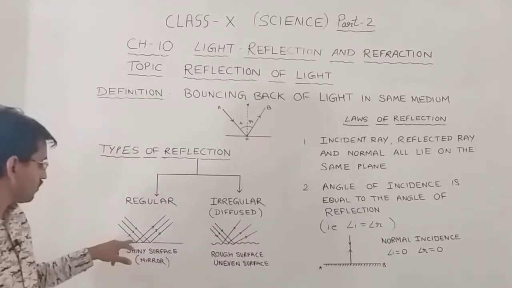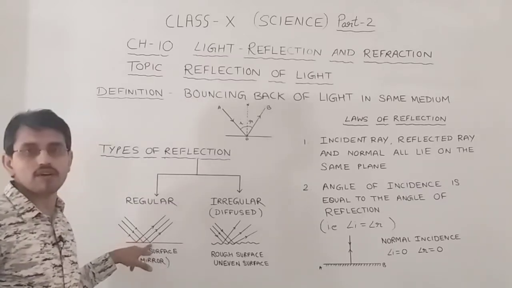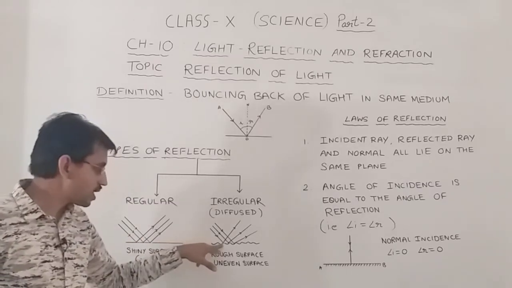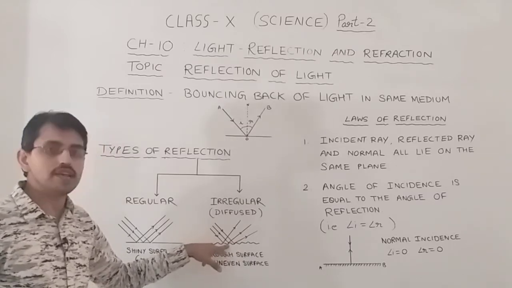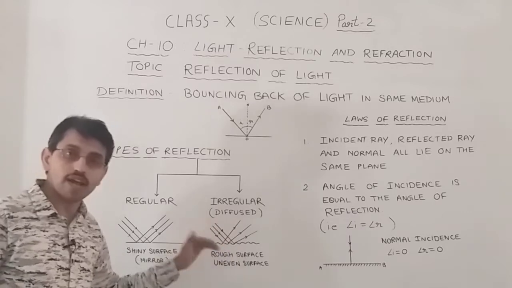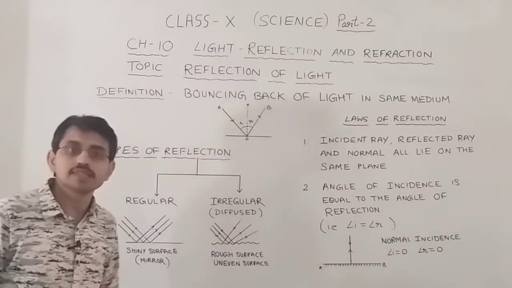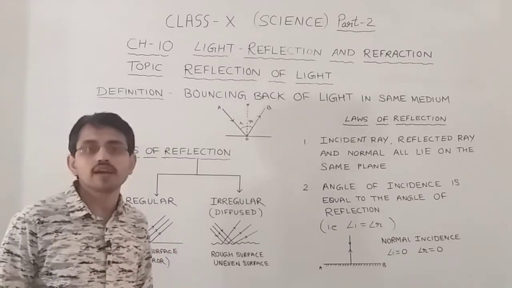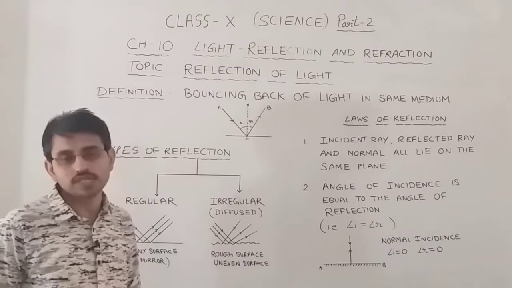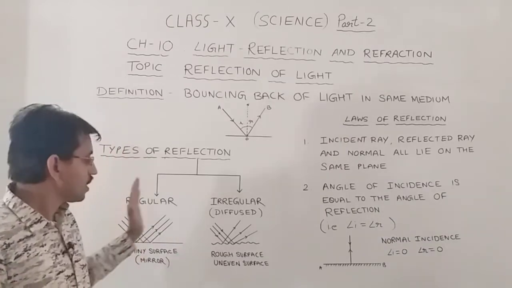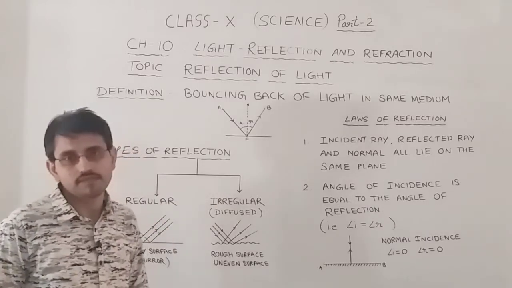For example, if here there is a 30-degree angle of incidence, then there is a 30-degree angle of reflection, but here the angle of incidence is different at different points. Let it be 20 degrees, here 25, here 30, but for every angle of incidence the angle of reflection is the same. So the law states that angle of incidence should be equal to the angle of reflection. Angle of incidence may be different at different points of incidence. So remember, laws of reflection are applicable on all types of surfaces.